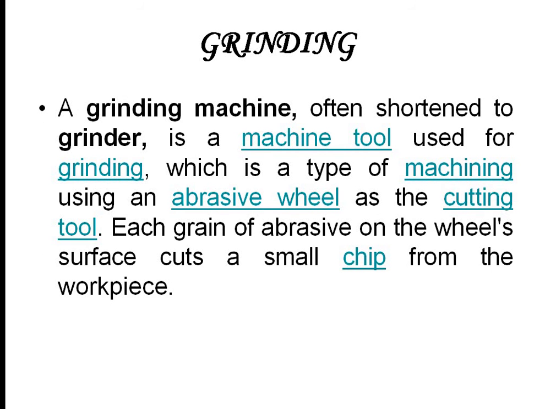Next, going on to grinding. Everyone would have seen a grinding machine even on the roadsides, where it is used to sharpen our knives. A grinding machine is often shortened to grinder, which is used for grinding. It is a type of machining which uses an abrasive wheel as the cutting tool. Each grain of abrasive on the wheel's surface cuts a small chip from the workpiece. So it is just sharpening of the material using some abrasive material.